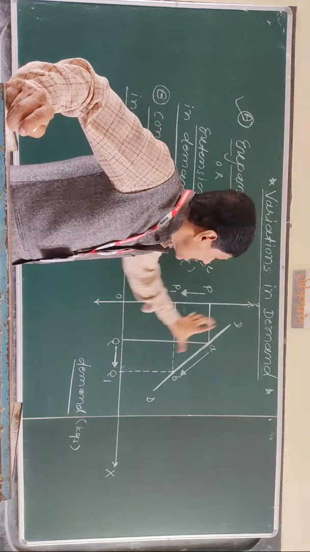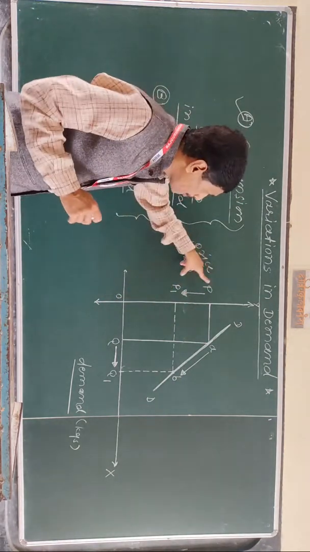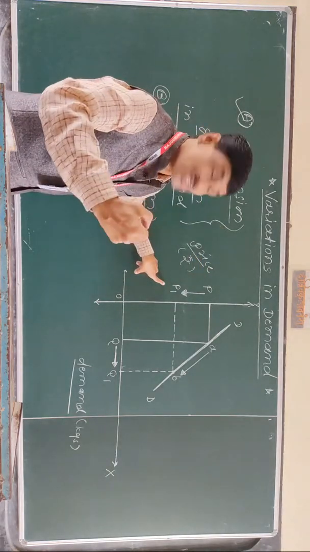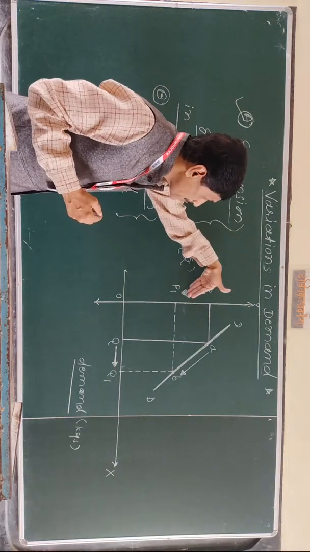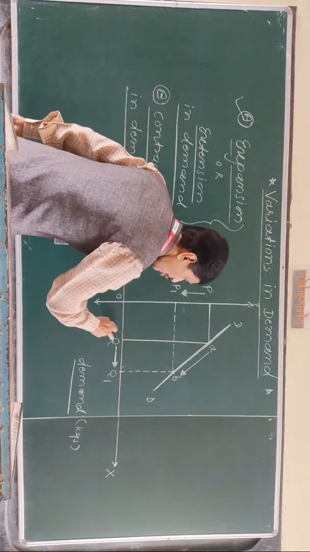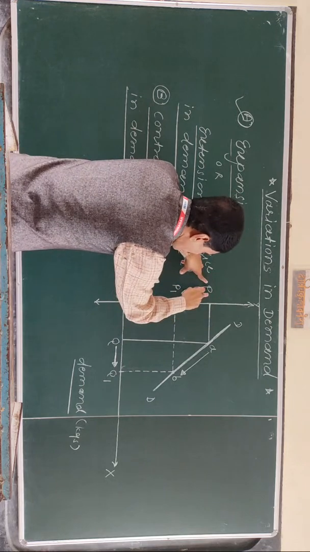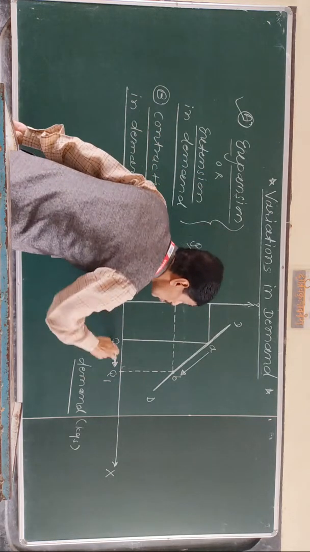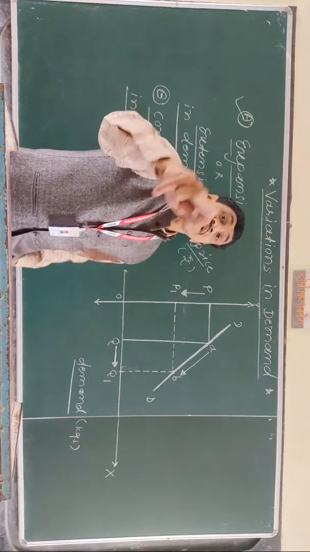When price falls from P to P1, quantity demanded rises from Q to Q1, so it is called extension in demand.